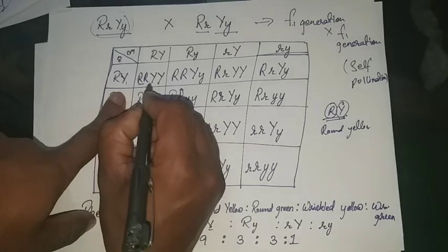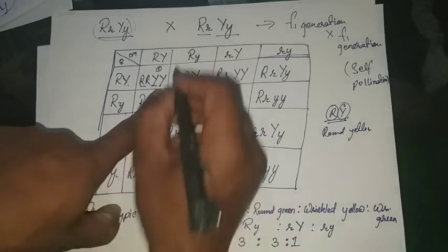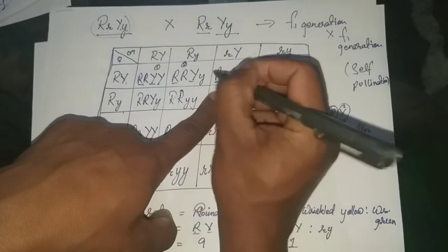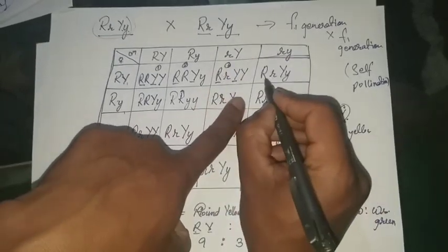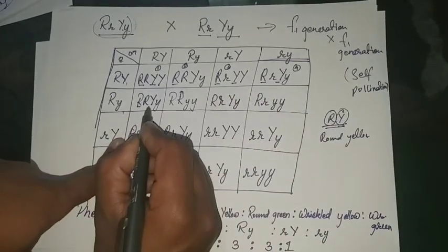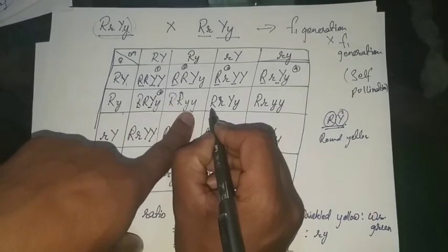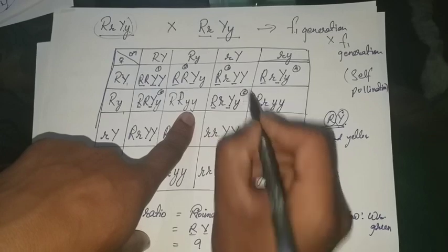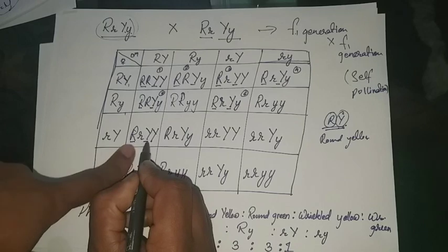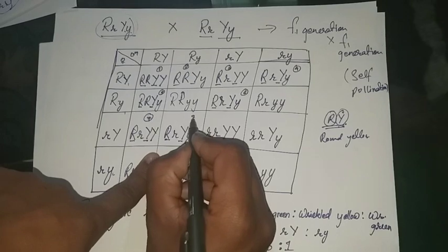In this case capital R capital Y, this is 1. In this case also you can see capital R and capital Y, so this one is 2. In this case also capital R capital Y, this is the third one. Here also, the fourth one. Here also, 5. There is no capital Y over here, but in this case you can see capital R capital Y, so this one is 6. In this case there is no capital Y. In this case there is capital Y and capital R, so this one becomes 7. Capital R capital Y, 8.